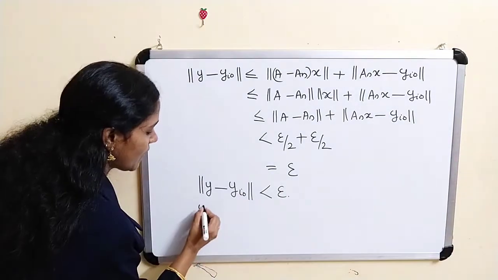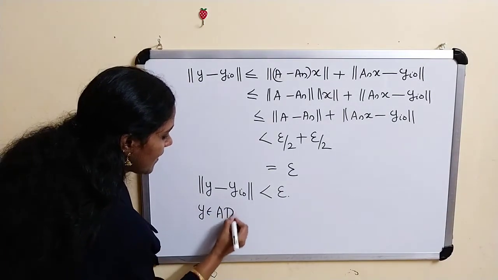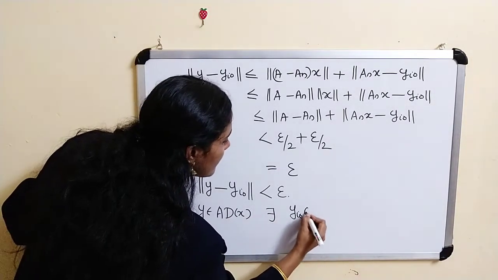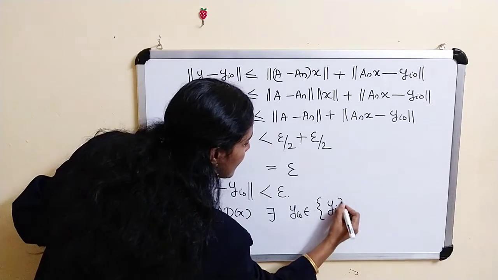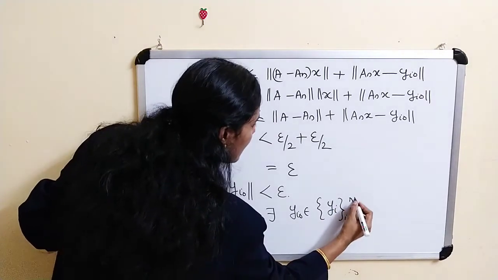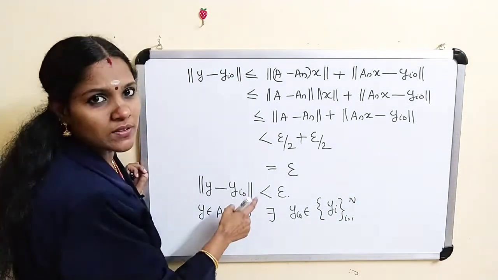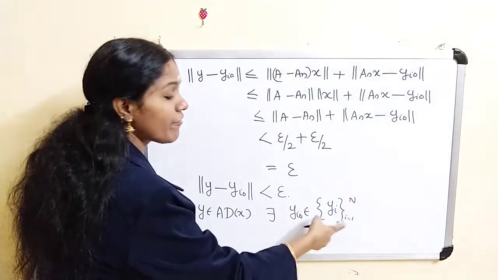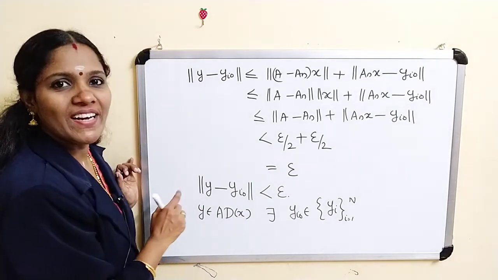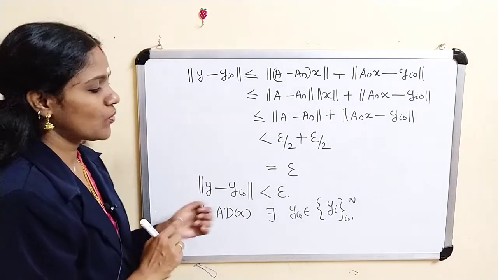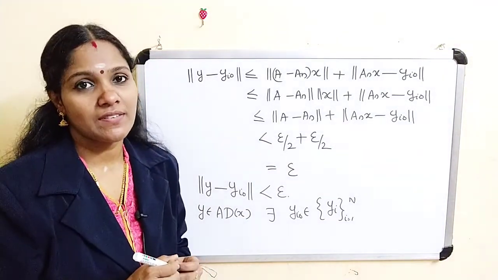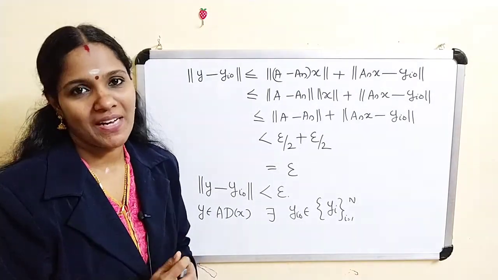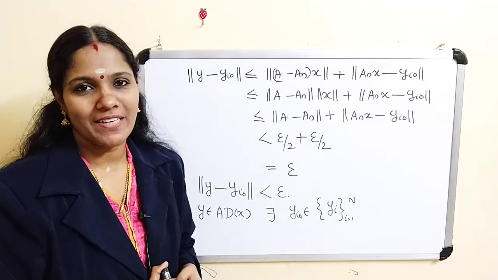Thus we get for any y belongs to A d x, there exists a y_i0 in y_i, i varies from 1 to n such that this condition holds. As y is arbitrary, we get this is actually a finite epsilon net of A d x. Okay. Thus for any epsilon greater than 0, there exists a finite epsilon net of A d x. This implies A d x is pre-compact.